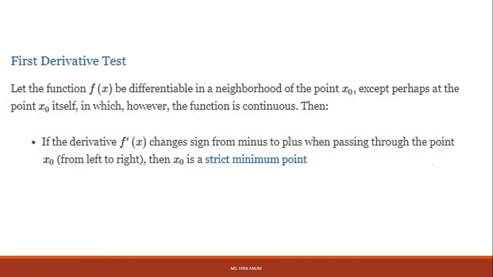Let the function f of x be differentiable in a neighborhood of the point x0 except perhaps at the point x0 itself, at which however the function is continuous. Then take the derivative. If its sign changes from minus to plus when passing through the point x0 from left to right, then x0 is a strict minimum. The main point is this: the sign changes from minus to positive as it passes from left to right. X0 is a strict minimum.